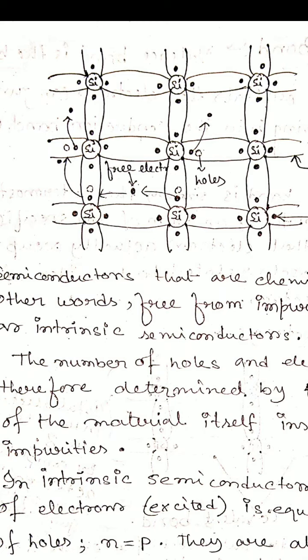Due to that crisis, to follow the octet rule, an electron from a neighboring silicon atom can also gain energy and try to go and fill up that hole. But whenever that electron fills up the hole, another hole is created in that atom. In this way, if one electron is moved, one hole is created.